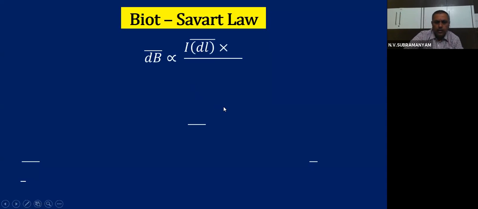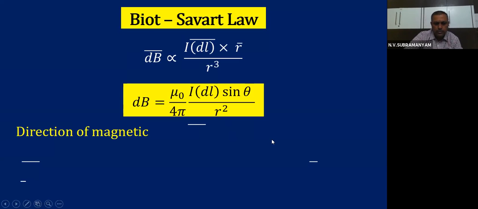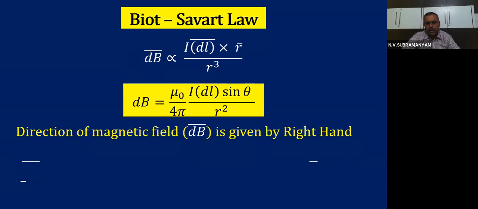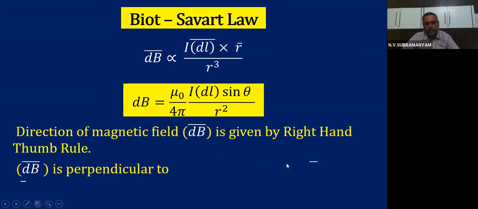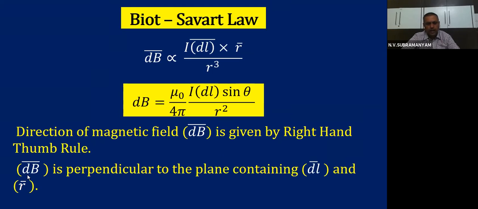So this already I have told you. The direction of magnetic field is given by right hand thumb rule, and you have known that dB is perpendicular to the plane containing dl and r. If we simplify this, we'll get mu naught by 4 pi I dl sine theta by r square. I hope the formula for dB is clear to all of you.